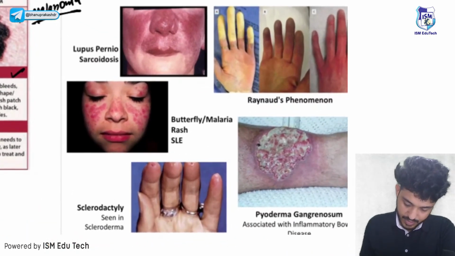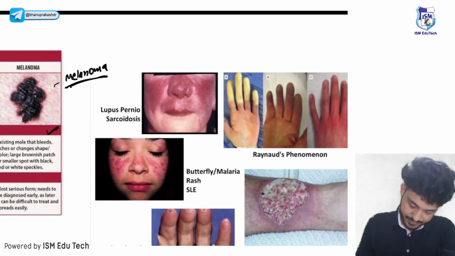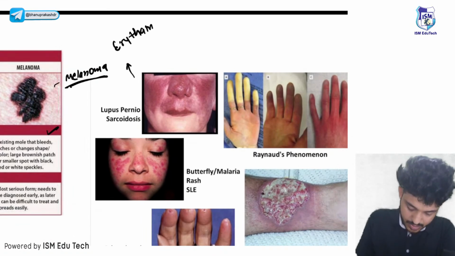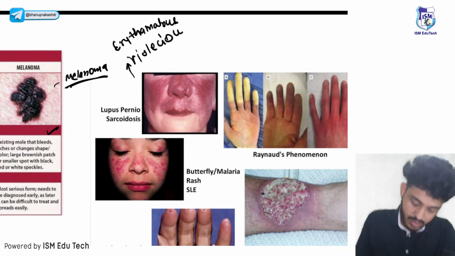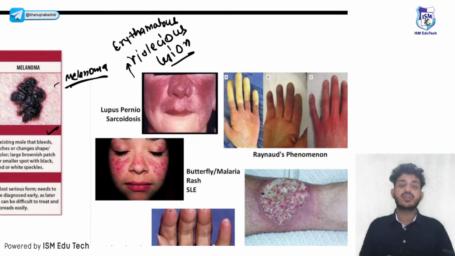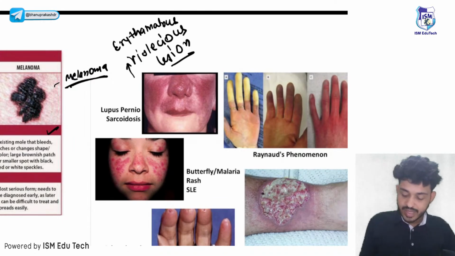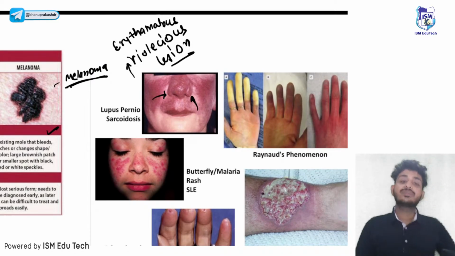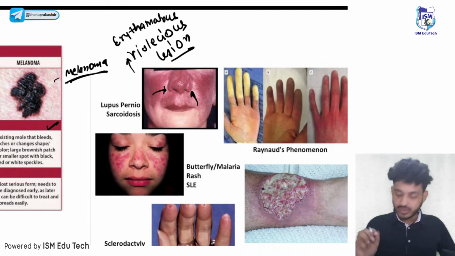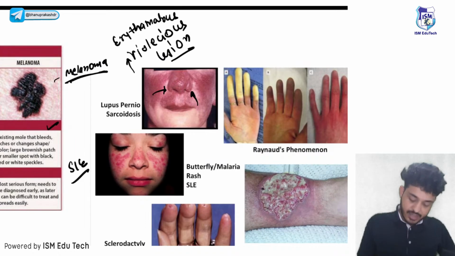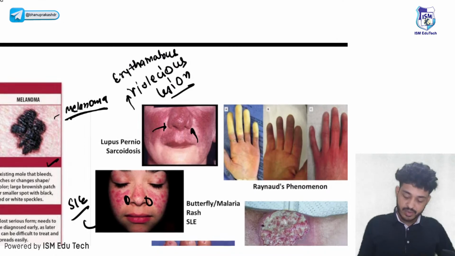Next thing is, look here, these are erythematous violaceous papules. Erythematous violaceous lesions seen in lupus pernio, also known as sarcoidosis. Look here guys, these are lesions which are not sparing the nasolabial fold. What will be the differential diagnosis? That is your SLE. In SLE, the nasolabial folds are spared. Look here guys, the nasolabial folds are spared. In lupus pernio, the nasolabial folds are not spared, right?